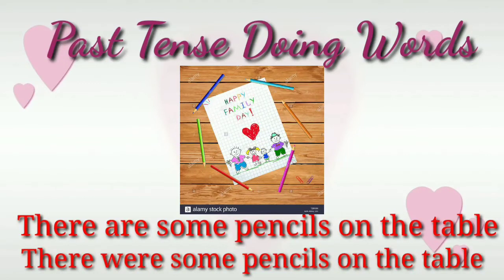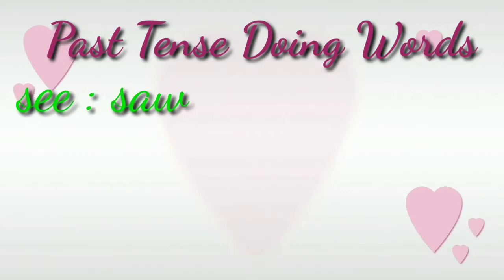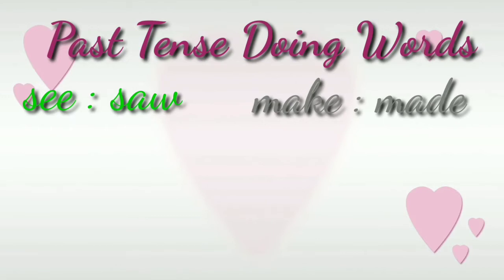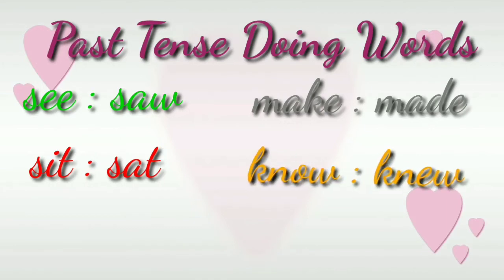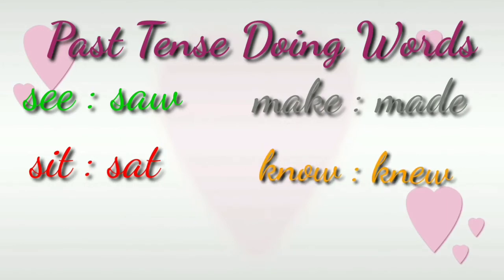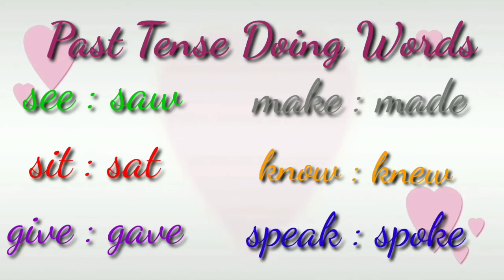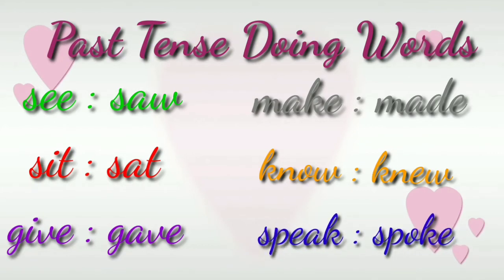Okay. Likewise, see, saw; make, made; sit, sat; know, knew; give, gave; speak, spoke.